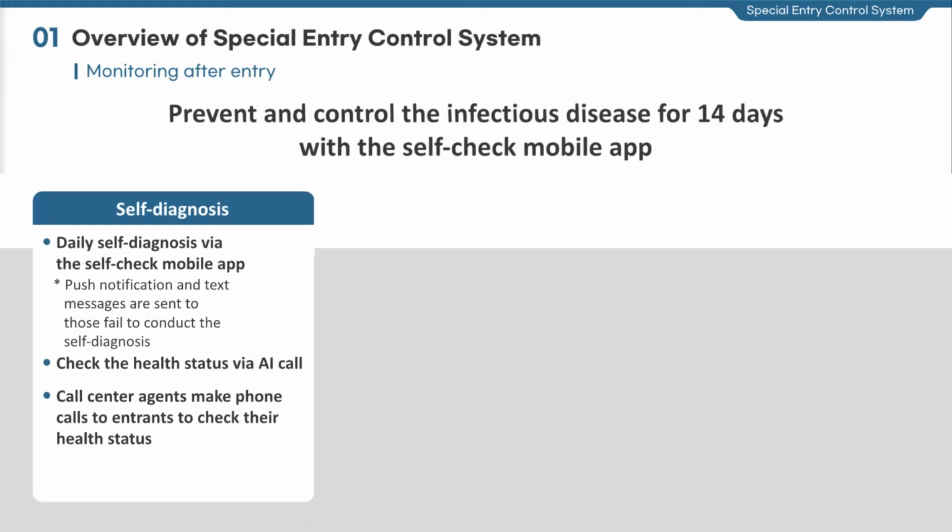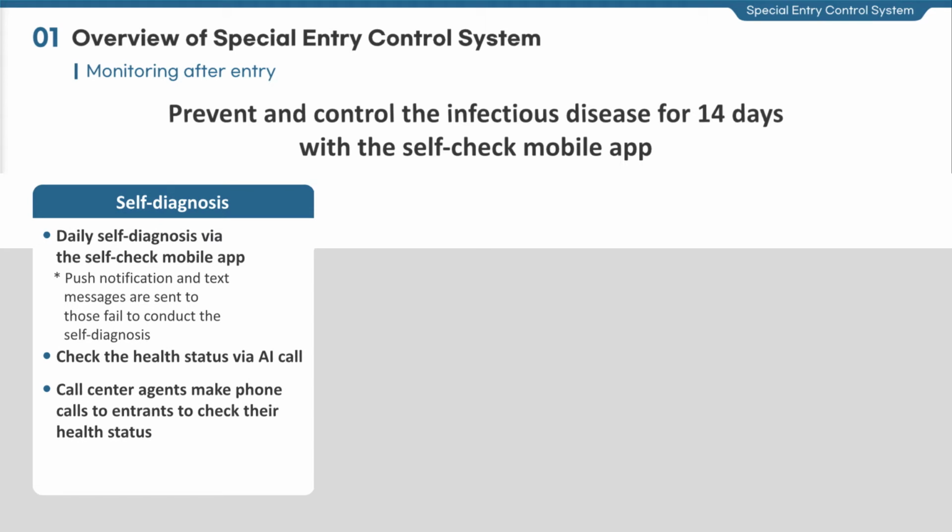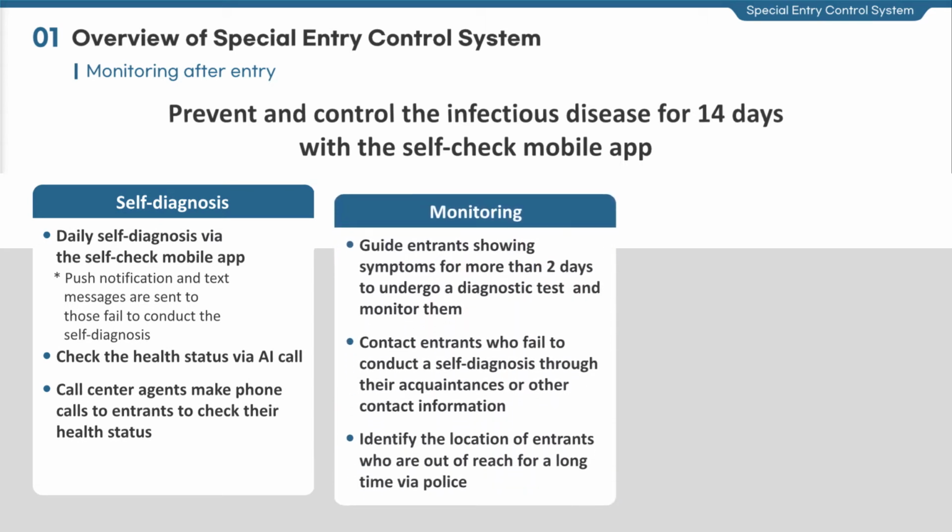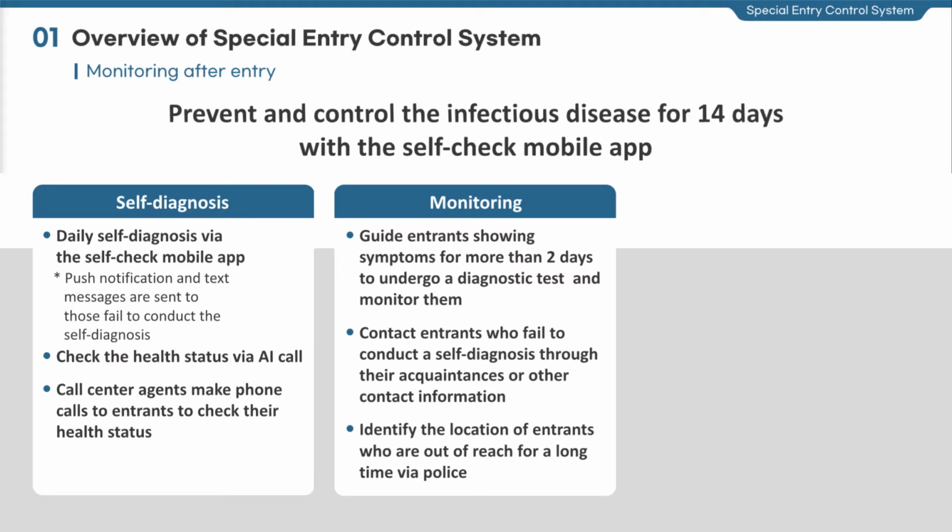As for the monitoring of inbound travelers after they enter Korea, the entrants are required to report their health status each day for 14 days through the self-check mobile app or AI call, and the managing authorities conduct monitoring on those having symptoms for more than 2 days or ones who fail to report their daily health state. Entrants having symptoms for more than 2 days are required to undergo a diagnostic test. People confirmed to be affected by the disease are transported to institutions for medical treatment, and a notice is sent immediately to those who are on board the same flight to undergo a diagnostic test.